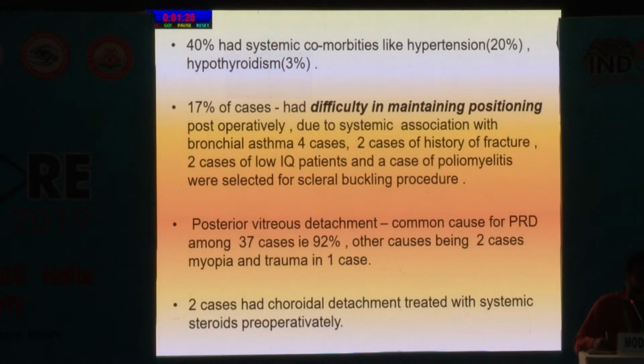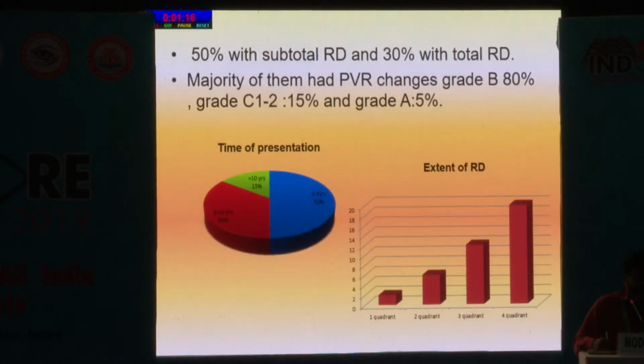The cause for RD was posterior vitreous detachment, which was seen in 92% of the cases. 2 cases had serous choroidal detachment, which were treated with systemic steroids preoperatively. 50% had subtotal RD and 30% had total RD, and the majority were fresh RDs, with PVR grade B in 80%.